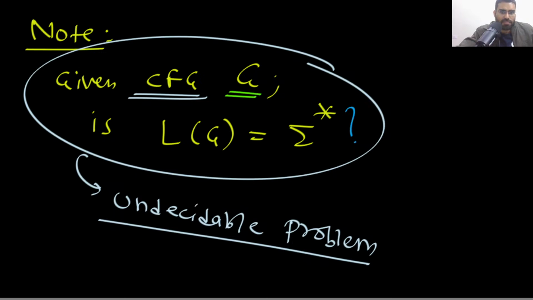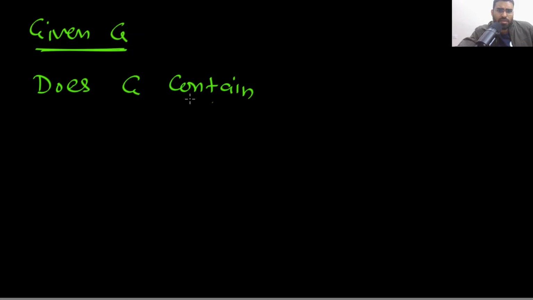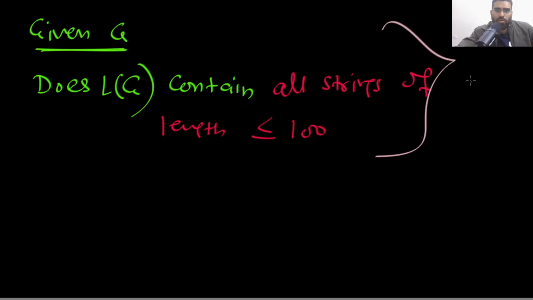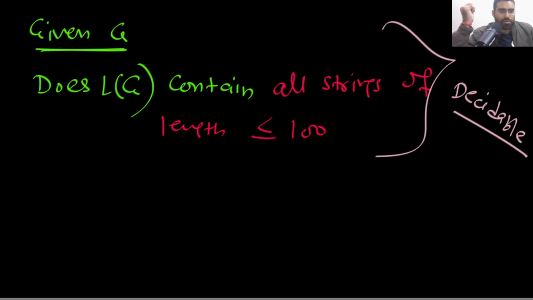But we already know that this is decidable: given G, does L(G) contain all strings of length less than or equal to 100? That is decidable, we have already seen that. If you can also decide the other part, then you can decide sigma star, right? Are you getting my point?